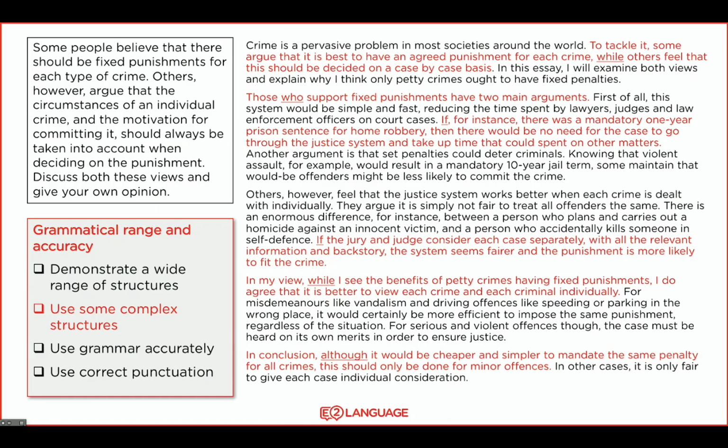Here you can see the word while that is coordinating the two parts of that sentence there. You can see the second sentence in red there, who, those who support. That is a complex structure. Third one, if, a good if sentence is really helpful at times. There's a second if sentence, another while, and an although sentence. So here in this essay, there are a range of complex structures.